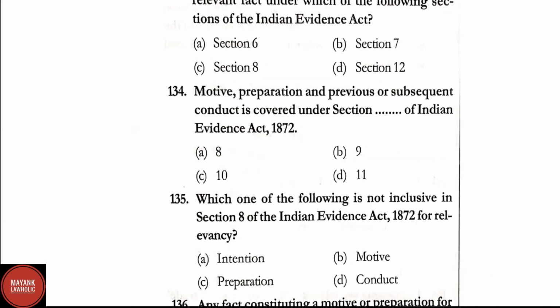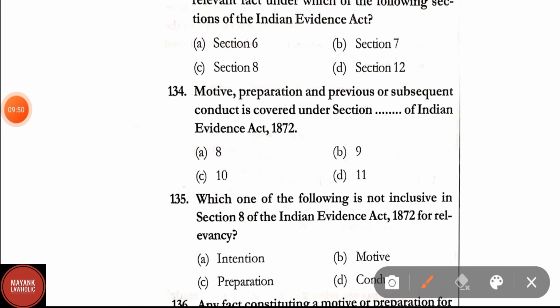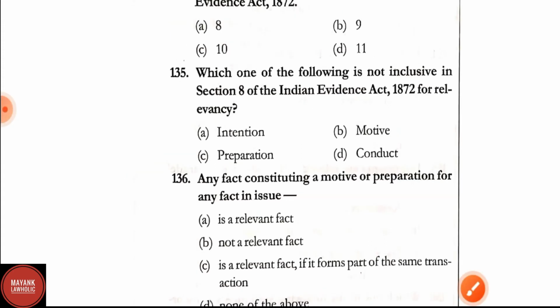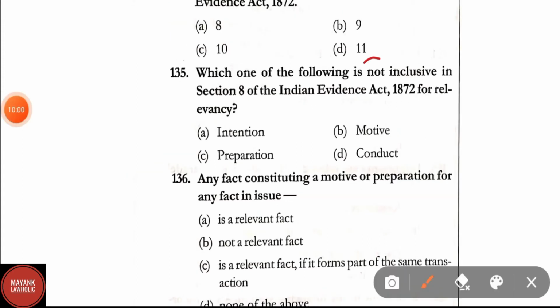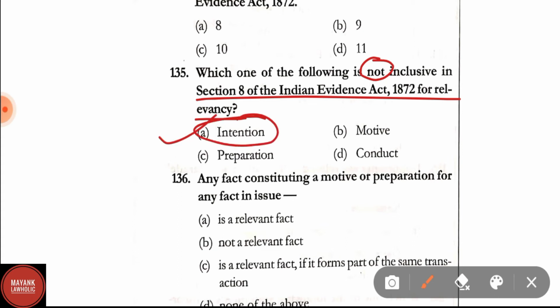Question number 134. Motive, preparation and previous or subsequent conduct is covered under section dash of Indian Evidence Act. Correct answer is section 8. Question number 135. Which one of the following is not inclusive in section 8 of the Indian Evidence Act for relevancy? Options are option A, intention, B, motive, C, preparation, D, conduct. Here correct answer is option A, intention. Intention is not conclusive in section 8 of the Indian Evidence Act.